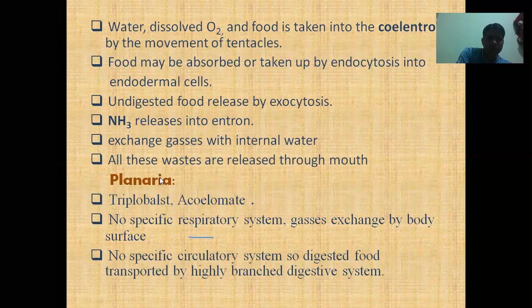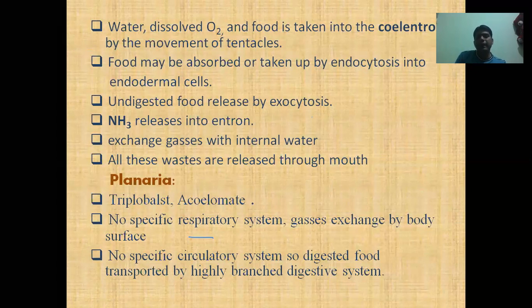And now we are going to discuss planaria. The planaria is a triploblast. Triploblast means planaria contains three germ layers: the endoderm, mesoderm, and ectoderm. But planaria is acoelomate, means having no body cavity. If an animal contains no body cavity, there is no gap between the innermost cells and the outermost cells. The innermost cells are the digestive cells, and the outermost cells are the body wall, or you can call it the skin.